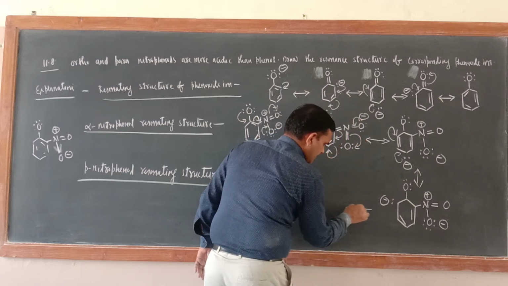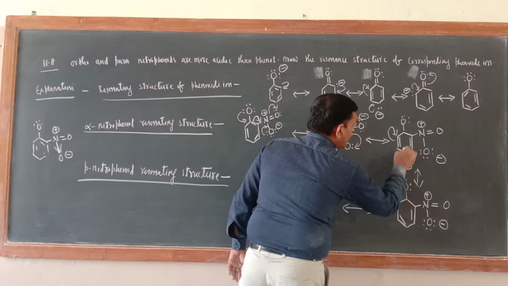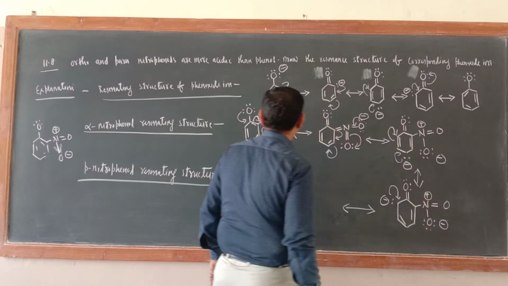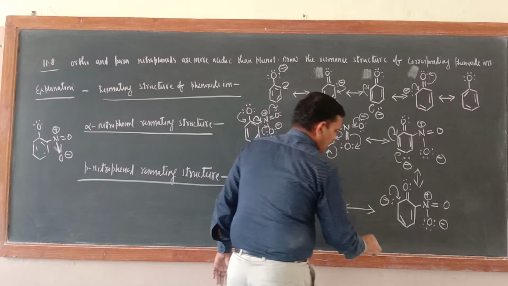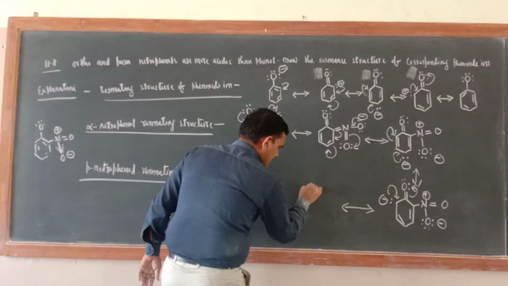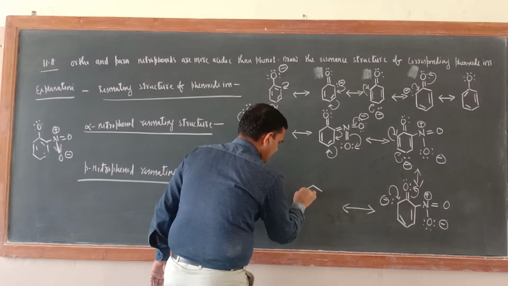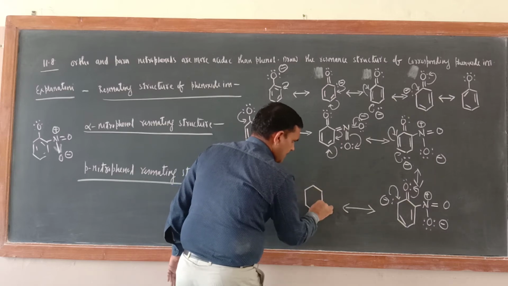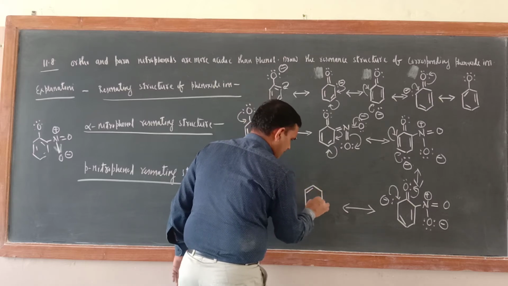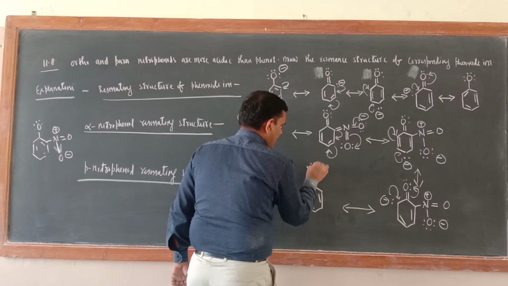One more resonating structure. Shift this one here. Now here please put a double bond, and here also a double bond. So next, this will be shifted this side, so this will come here. So the next resonating structure is this one, this and this. Now see, next one would have a double bond here, double bond O, 2, 4, 6.